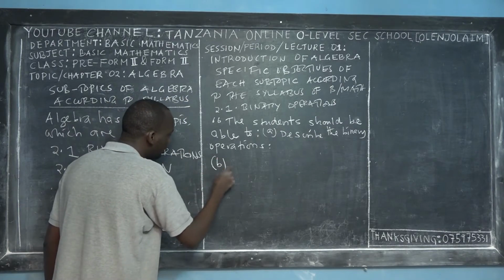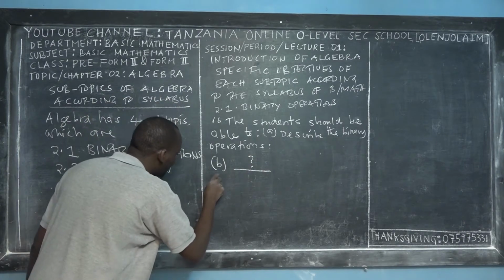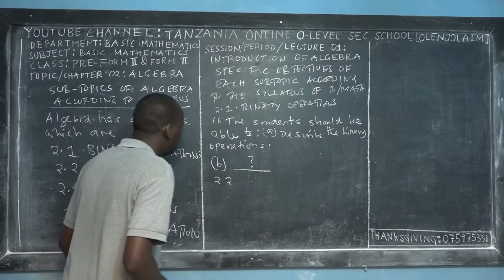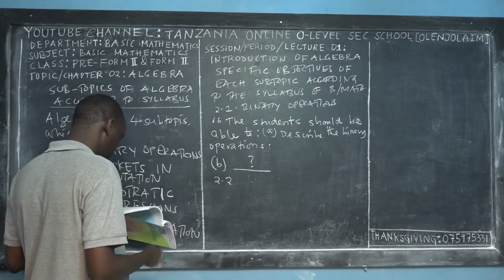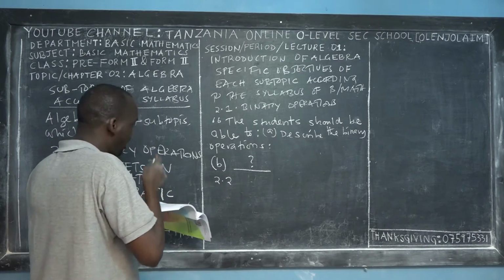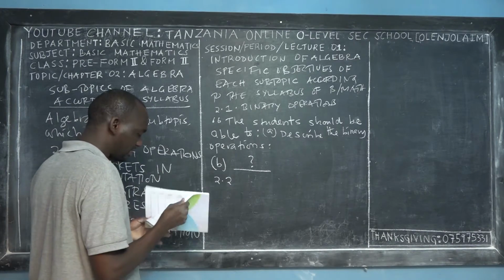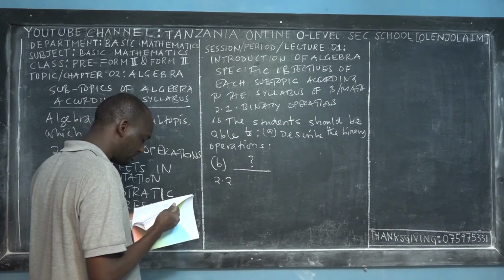B, fill the blank when you have the syllabus. That is all. These are the specific objectives that have to be achieved by students after finishing the second subtopic of algebra.